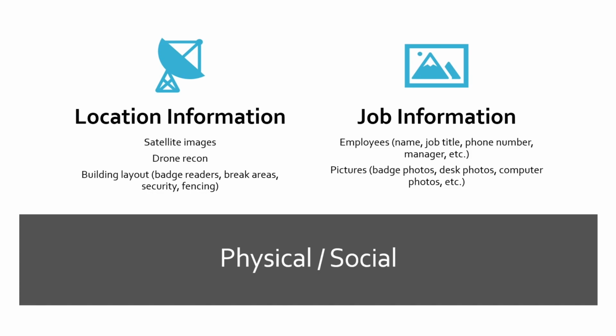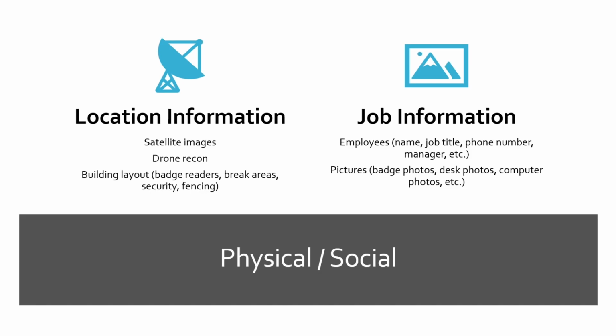What we're really after with these images of this drone recon is we're trying to find out, hey, what does the building layout look like? Are there badge readers? Are there break areas? Does security exist? Do they have somebody posted up front? Can you just walk right in the door? What does their fencing look like? Are there areas where they're just leaving the doors propped open? Where do people go out and smoke in these break areas? Because those are a good place to just walk up to somebody, light up a cigarette, even if you don't smoke, and just start a conversation, and then tailgate right in with them into the building.